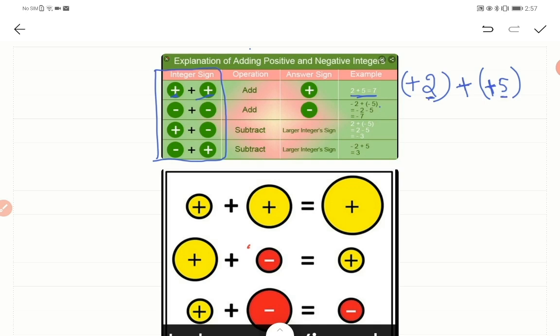The weight, 5 plus 2, will be 7. Now you need to decide what the sign should be, plus or minus.